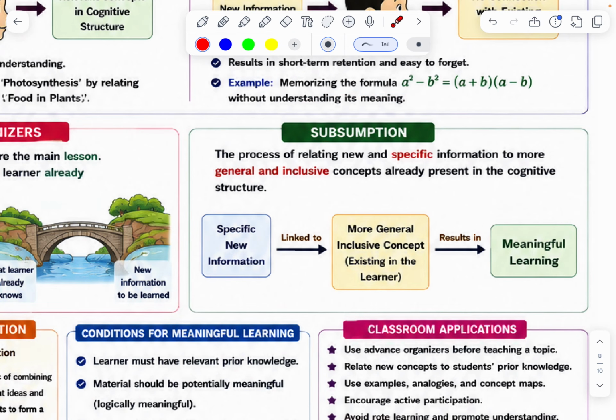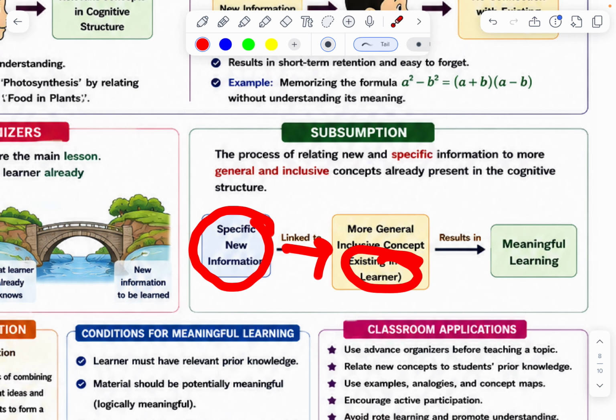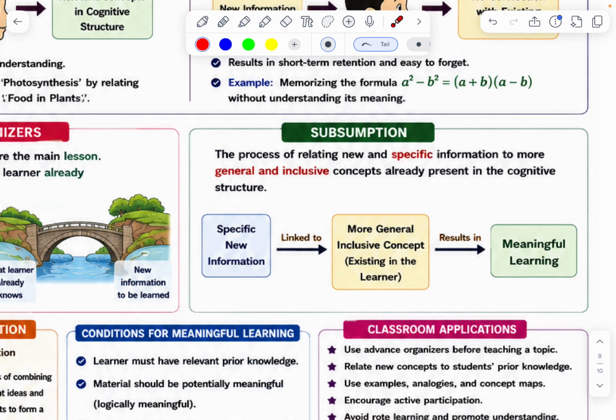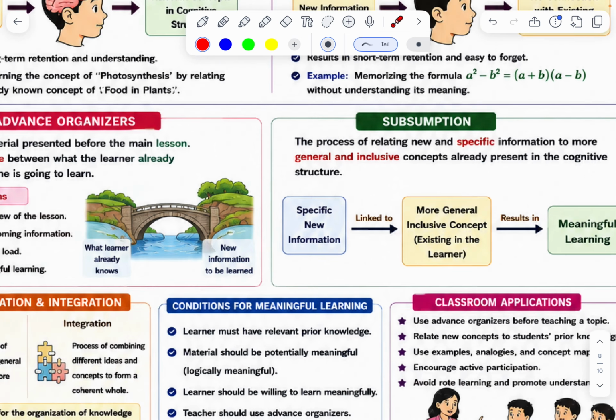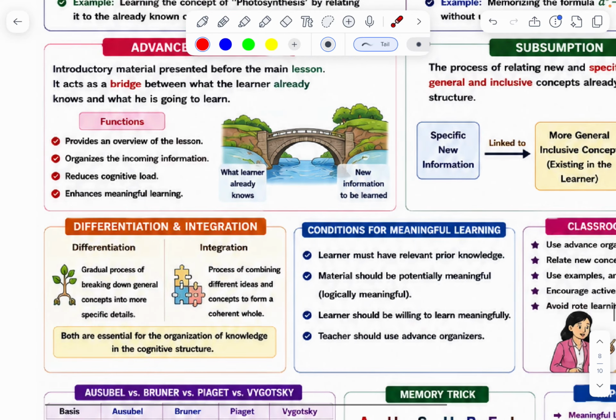Subsumption. The process of relating new specific information to a more general and inclusive concept already present in the cognitive structure. You can observe here specific new information linked to existing knowledge, the result is meaningful learning. New information plus existing information is equal to meaningful learning. Differentiation and integration: the gradual process of breaking down a general concept into more specific ones, and combining different ideas and concepts to form a coherent whole.